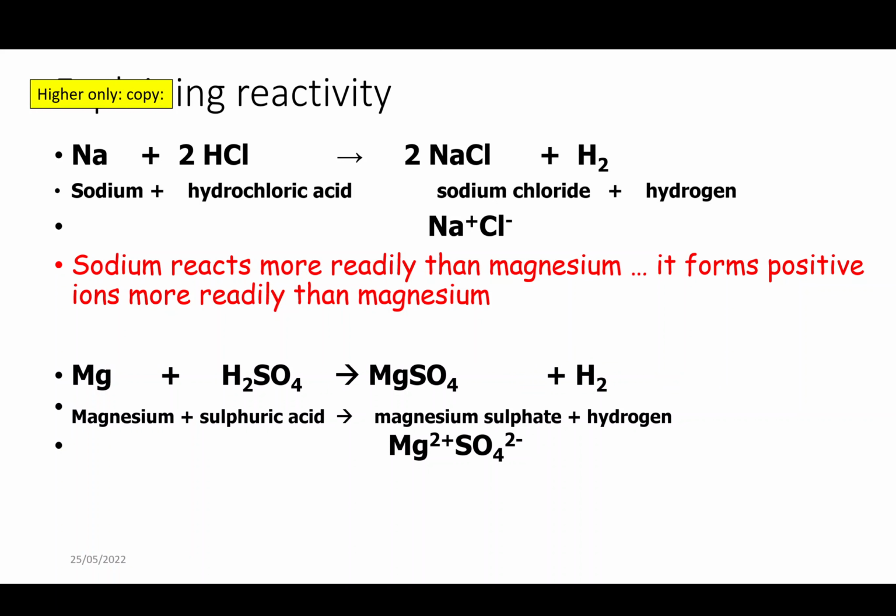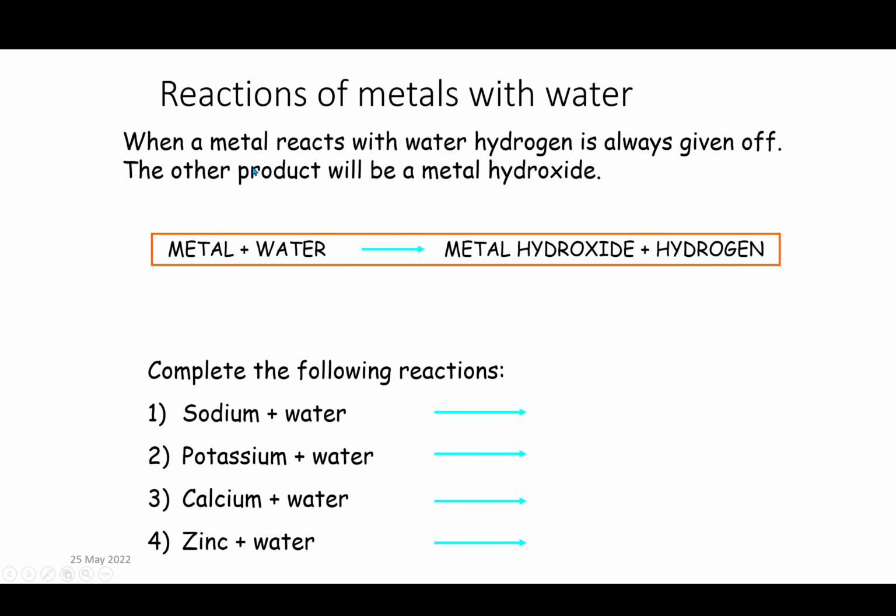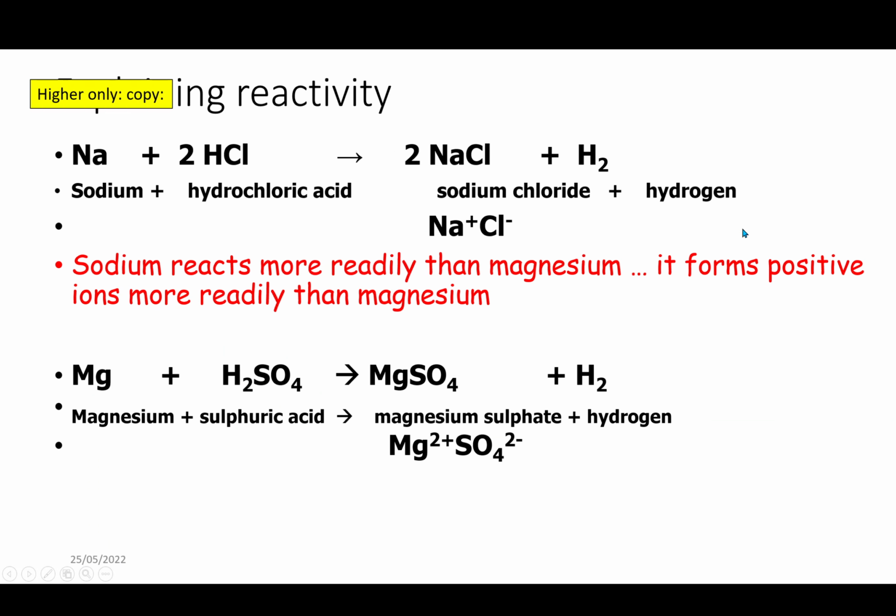So there's a similar reaction for magnesium. It forms this salt. So it's forming magnesium sulfate and hydrogen. So this is metal and acid makes salt and hydrogen. So pretty similar to metal and water will make metal hydroxide and hydrogen. We've got metal and acid make salt and hydrogen.